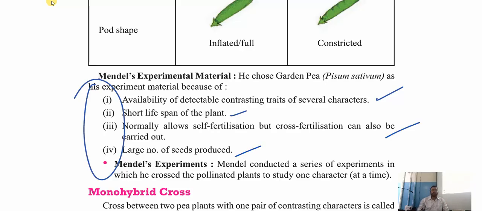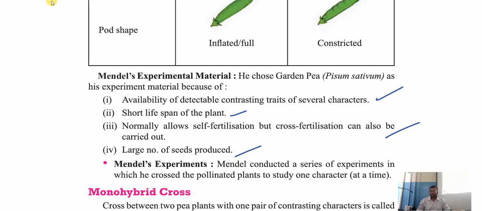And also it produces a large number of seeds. So these number of seeds will help me to understand the nature of the seed, whether it is round or wrinkled, or the color of the seed, or the height of the plant. So all these contrasting features were present in them. That is the only reason I have chosen this plant for my experiment.